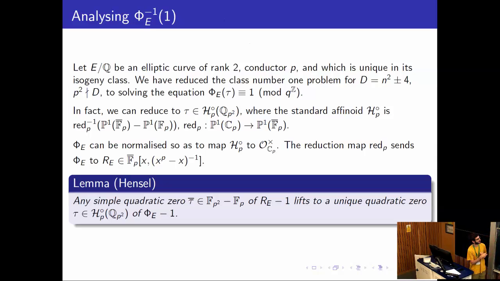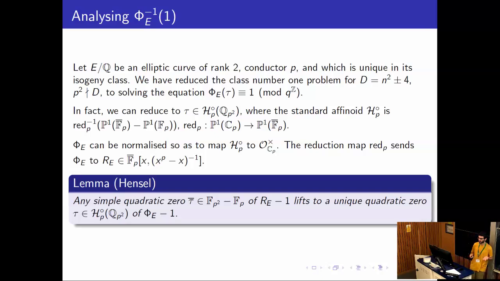So phi e gets mapped to a function over this algebraic curve. And that's just the ring of functions on the algebraic curve. You need to invert x minus a for any a in Fp, and it should also be a unit because phi is invertible, so r_e is invertible as well. And then Hensel's lemma tells you that you just need to find the quadratic zeros of r minus 1 to get the quadratic zeros of phi minus 1.